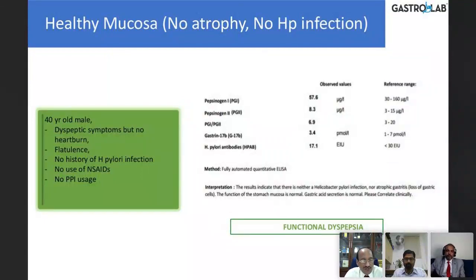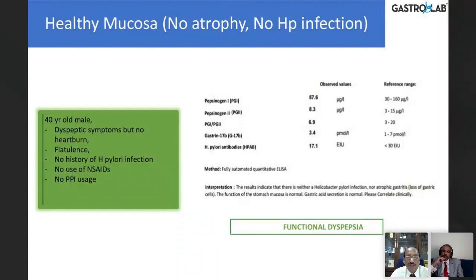This is a 40-year-old gentleman who came with dyspeptic symptoms, no heartburn, no flatulence, no history of H. pylori, no non-steroidals, no PPIs. Here you see the pepsinogen is normal, 1 is normal, 2 is normal, ratio is normal, 17B is normal, antibodies are negative. So this is a functional dyspepsia, which is probably with no organic cause, and the stomach is healthy. You have to look for other causes.